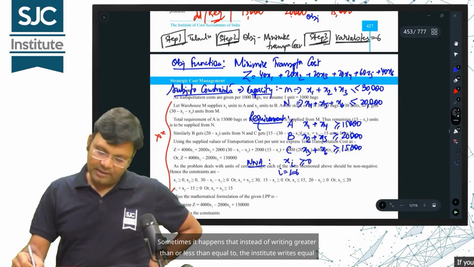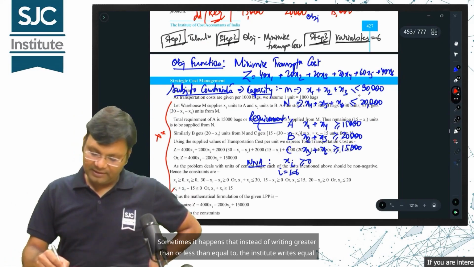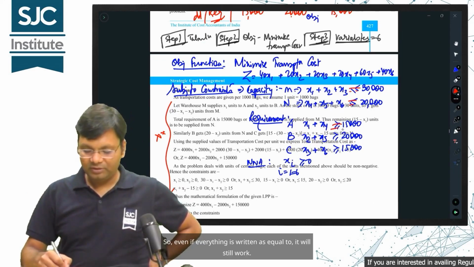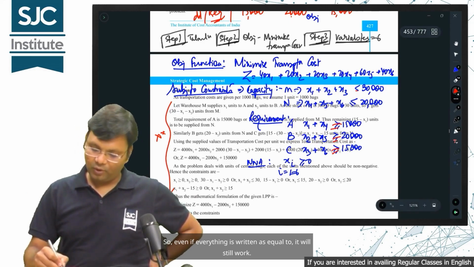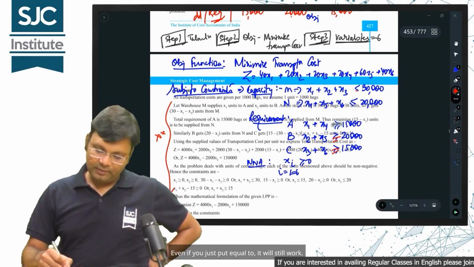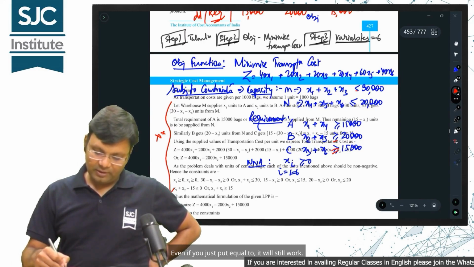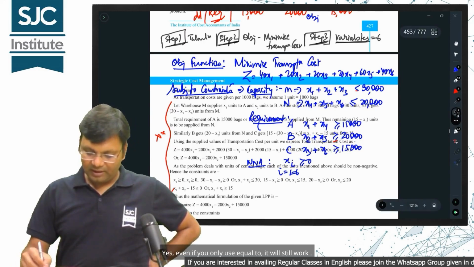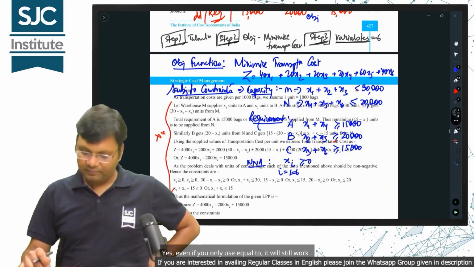Sometimes it happens that instead of writing greater than or equal to or less than or equal to, the institute writes equal to. So, even if everything is written as equal to, it will still work. Alright, so both are correct. Even if you just put equal to, it will still work.